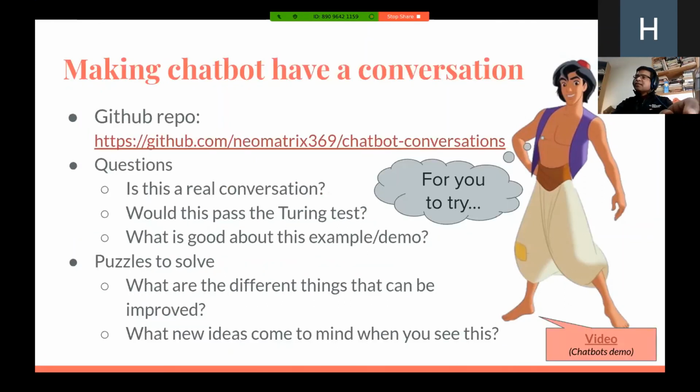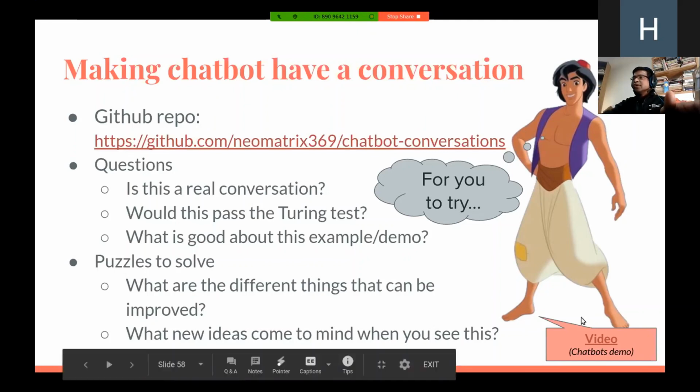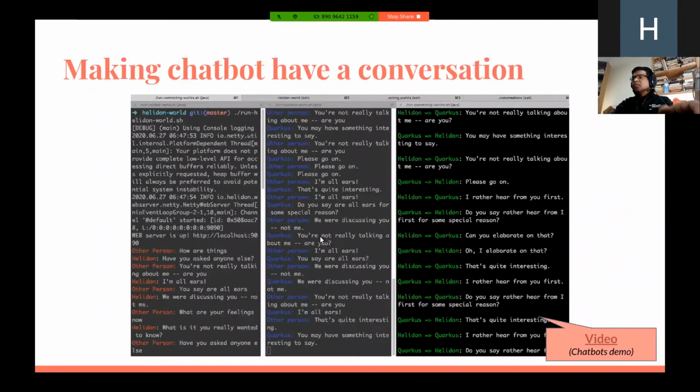In the previous time when I gave the same presentation, I had shown a chatbot conversation presentation, but this time I've left it for you to do. Here's the link, and all the instructions are there on the GitHub page. You also have questions and puzzles to solve, to do some thinking about it. And in case you still are wondering how to go about doing it, there's a link of the video here that I also highly recommend you have a look at. And this is more or less what your screen would look like. In my case, I tiled all the panels together, so this is what it looks like. But you could have them separately, but your outputs will be more or less the same, and you'll see why it is the same.